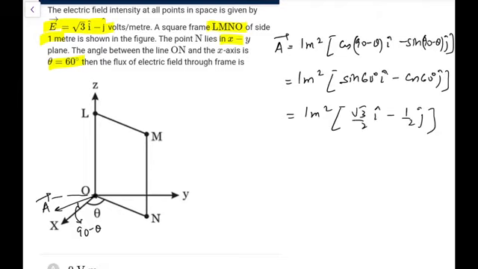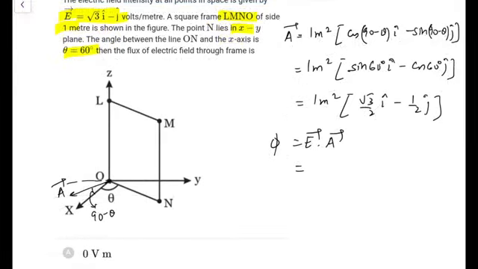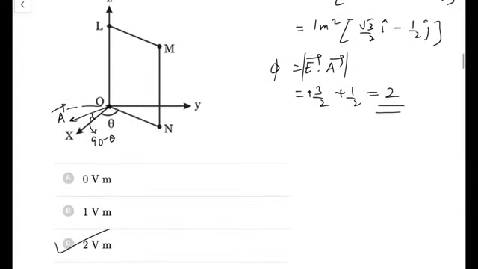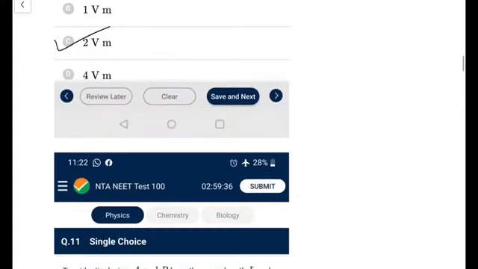So the flux you write as E dot A, because it is a uniform field and a flat surface. Here better I should write magnitude only, because it is not a closed surface, so that you can have that plus minus thing. So if I do E dot A, this is root 3, so root 3 into root 3 by 2, that is 3 by 2. Let me put this as plus root 3 by 2, this is minus 1, this is minus half, that will become plus half, so it is 2. So this is 2 volt meter, you can directly go for this flux value here. Next.